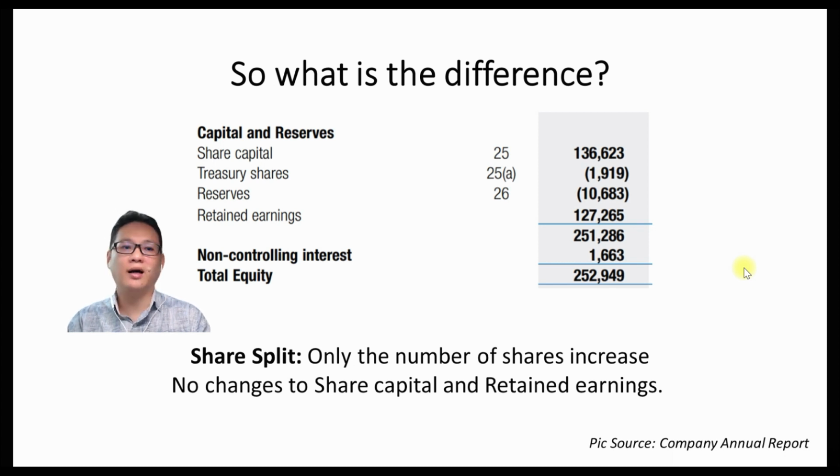So basically, for example, let's say this company only had 5,000 shares initially. All they did was just add another 5,000 shares, but because the total equity is still the same, the value per share actually reduces. But if you're a shareholder, what you own doesn't change because yes, the share price decreases, but your total number of shares increases.